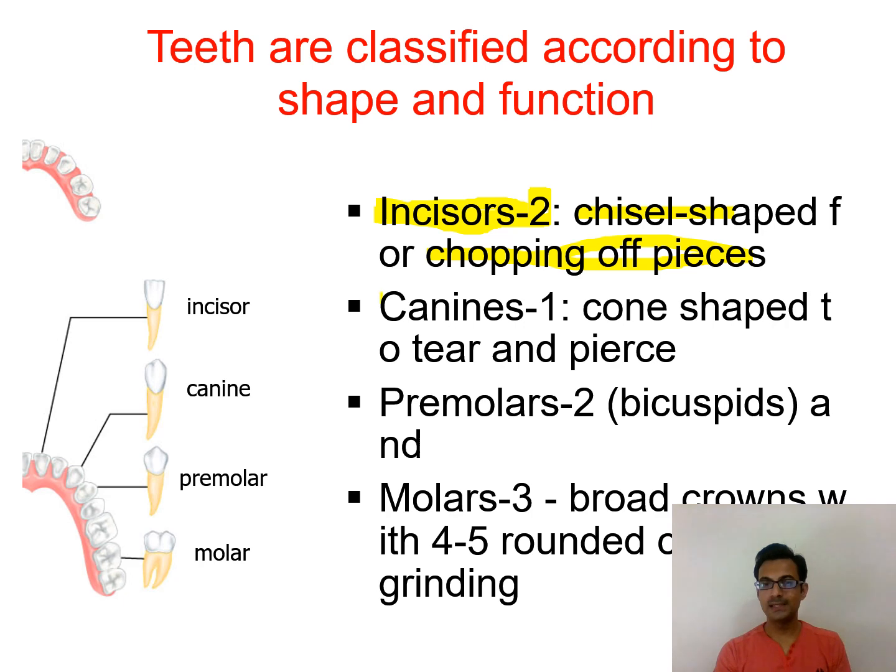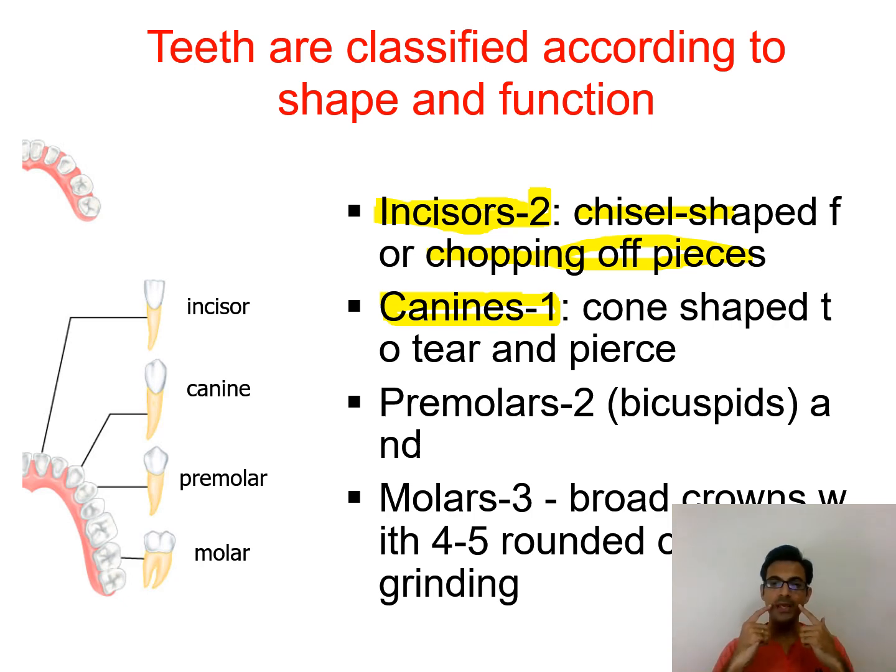The second type is canines, okay. Those are the cone shaped teeth, okay, the sharp teeth that we have. Now humans are having small canines. If we see the carnivorous animals like lions and tigers, we see that they are having sharp and long type of canines in their mouth, okay. Now those are because these canines are used to pierce inside, or they are used to tear something, okay. So to tear the flesh, to tear the food and pierce inside that food, we require canines. So that is the role of canines.